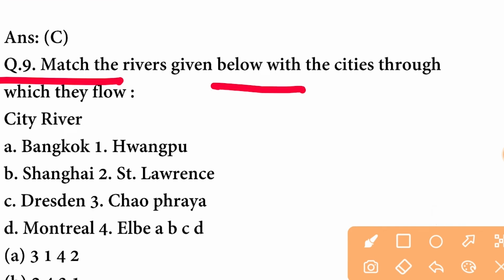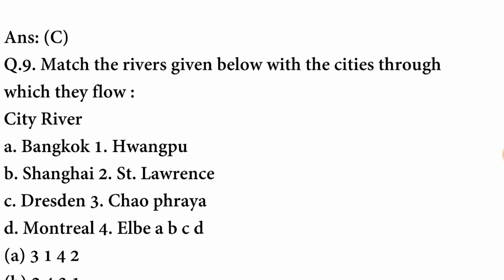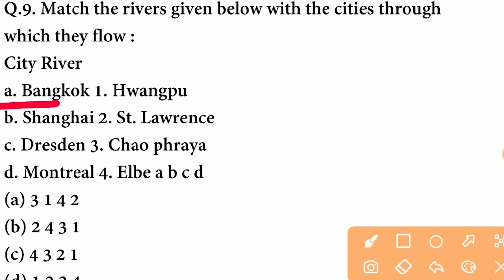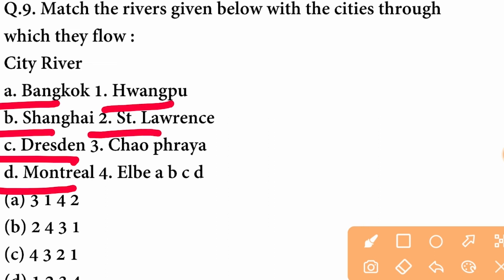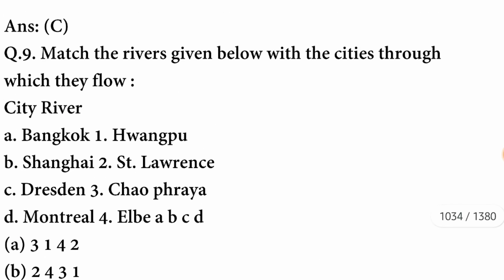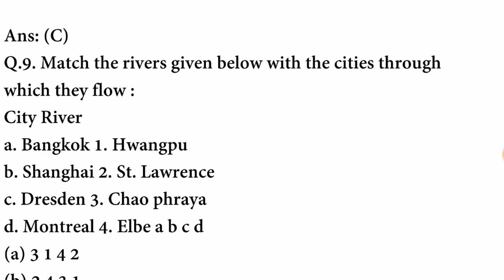Match the rivers given below with the cities through which they flow. Bangkok, Shanghai, Dresden and Montreal. Hangzhou, Lawrence, Shaohara and Elbe. We will have to match these. So the first is the river that flows through Bangkok is Shaohara, and the river that flows through Shanghai is Hangzhou, and the river that flows through Dresden is Elbe, and the river that flows through Montreal is St. Lawrence. A option is correct.